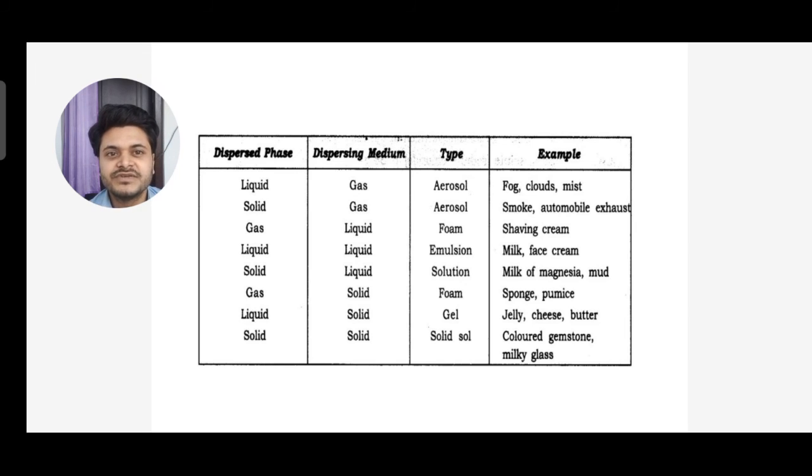Next we have dispersed phase as gas and dispersing medium as solid; the type is foam. Examples are sponge and pumice. Next, dispersed phase liquid and dispersing medium solid, so the type will be gel. Examples are jelly, cheese, butter. Next, dispersed phase solid and dispersing medium solid, and the type is solid sol. Examples are colored gemstones and milky glass.